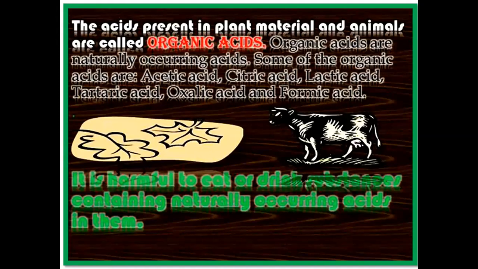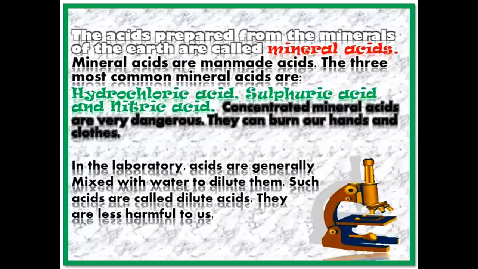Some of the organic acids are acetic acid, citric acid, lactic acid, tartaric acid, oxalic acid, and formic acid. The sources of these acids will be either the plant source or animal source. Since our stomach is already having hydrochloric acid, it is harmful to eat or drink substances containing natural acids, or naturally occurring acids, in excess.